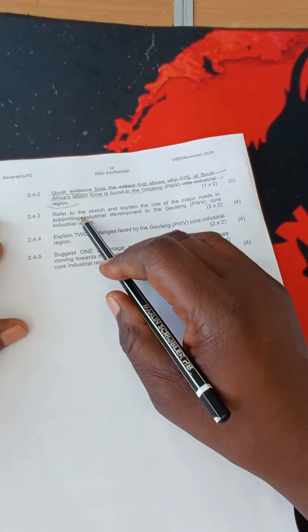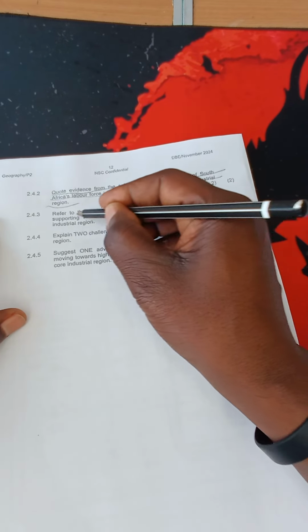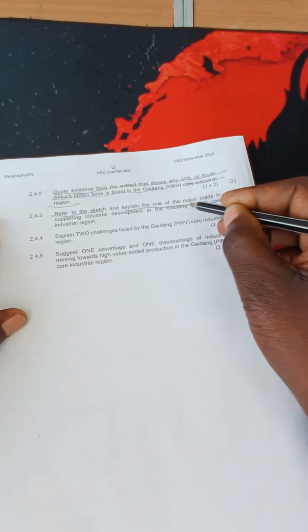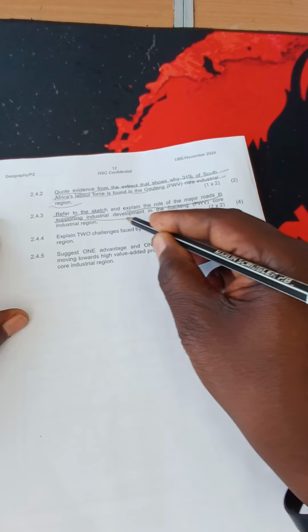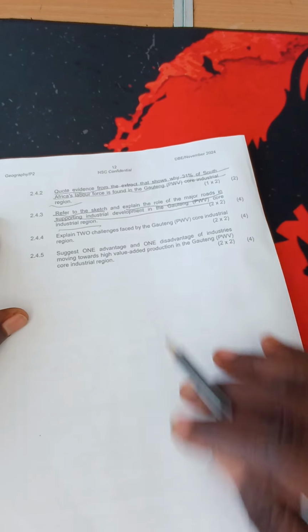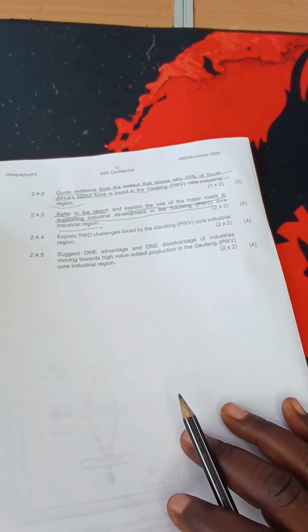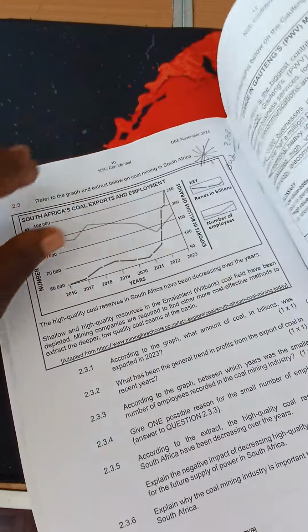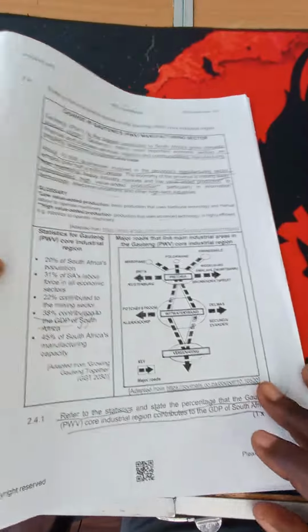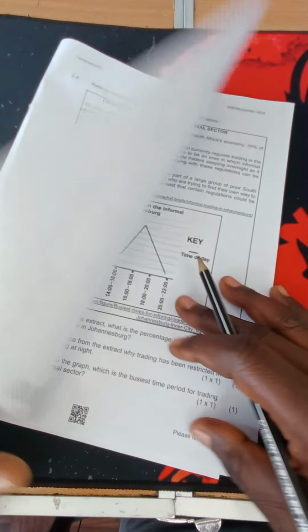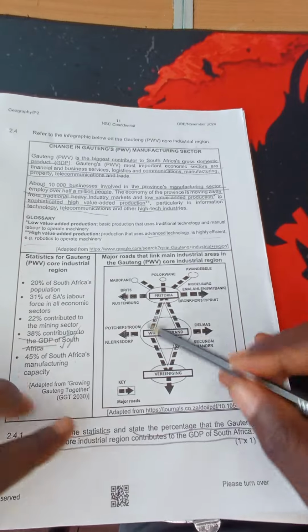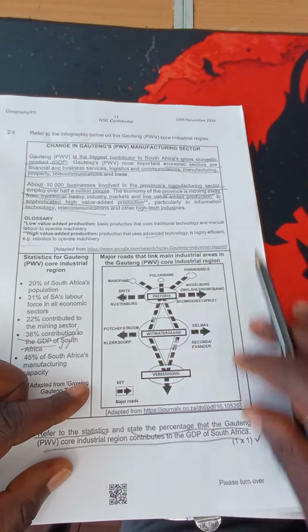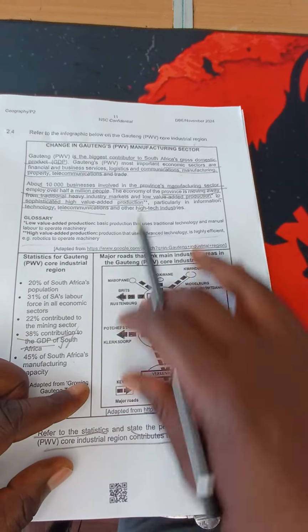Let's move on to the next one. 2.4.3, refer to the sketch and explain the role of major roads in supporting industrial development in the PWV industrial region. We are referring to the sketch and explaining the role of major roads. This is the sketch that we have here. What can we say about this sketch in terms of the connection and networking of the roads?